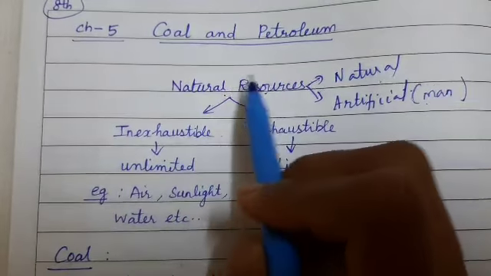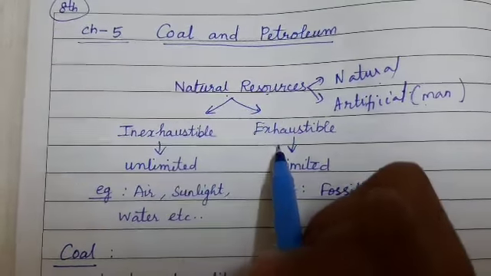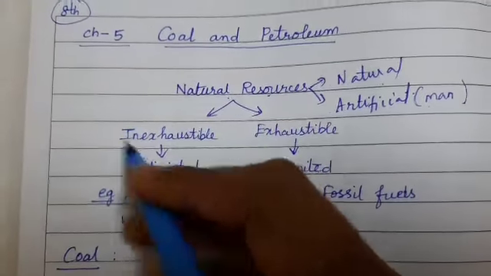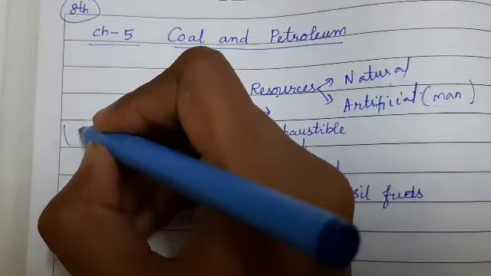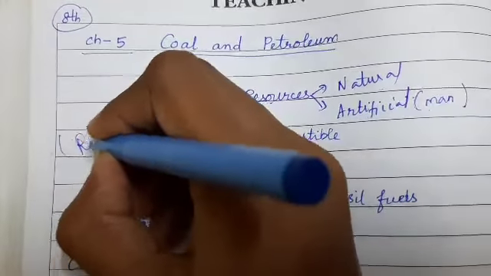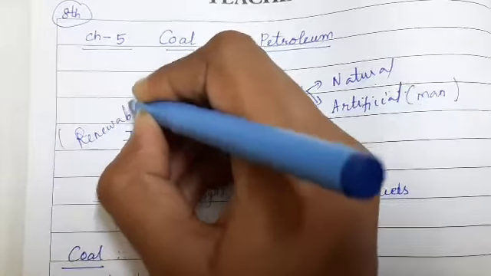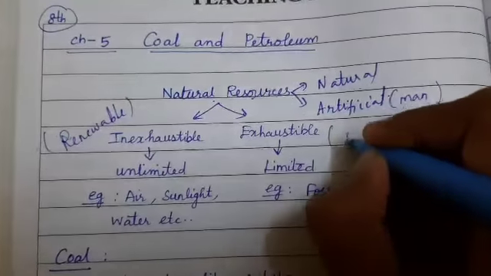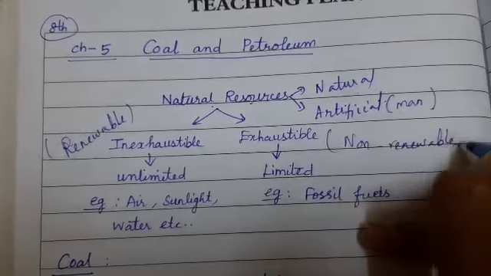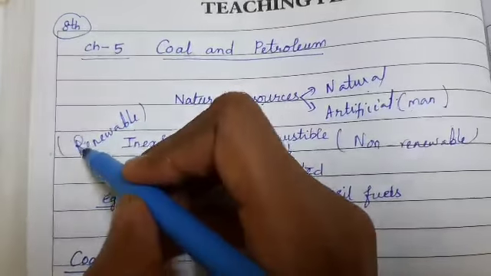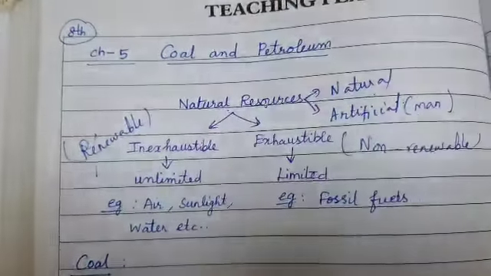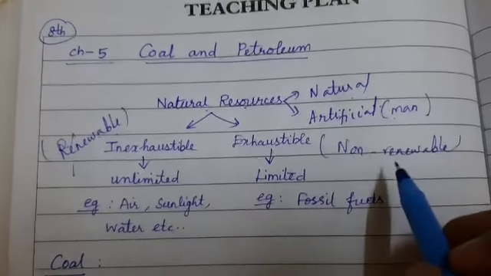So natural resources are again of two types: inexhaustible and exhaustible resources. In other words, you would have learnt it as renewable resources and non-renewable resources. What is renewable? The meaning of renewable is it can be renewed, reused again and again. The opposite is non-renewable.